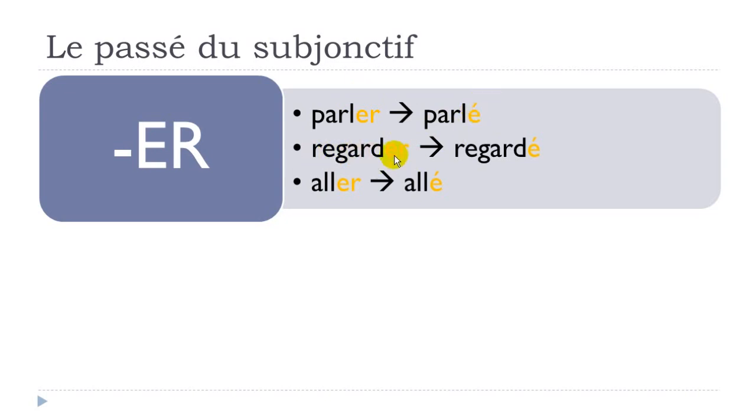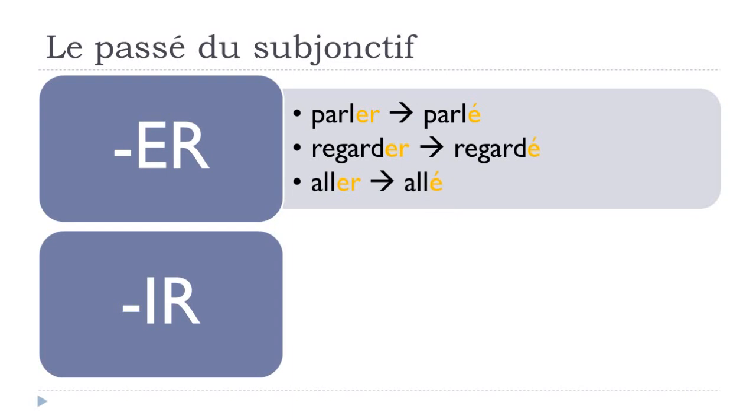Okay? Regarder, to watch, same rule, it will end with this E accent aigu. And then even aller, you know, this tricky verb from the third group, aller means to go, even this one is quite easy when it comes to the participe passé because it will be allé.